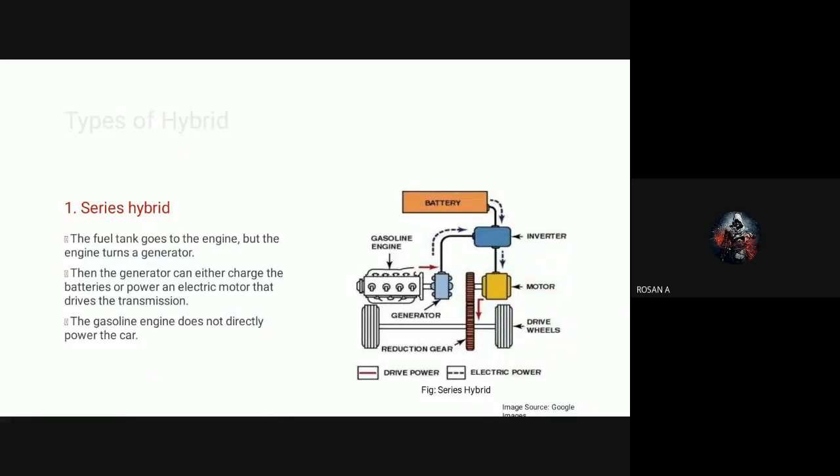So when the power requirement is more, the electrical motor will draw the electricity from the generator as well as the battery. This type of system is called the series hybrid system. Is it clear? It's a very simple one, right?